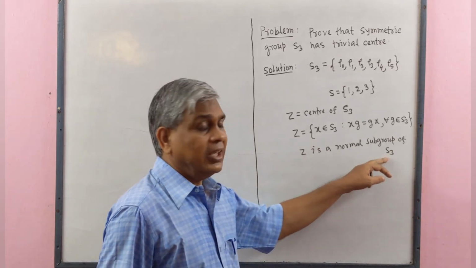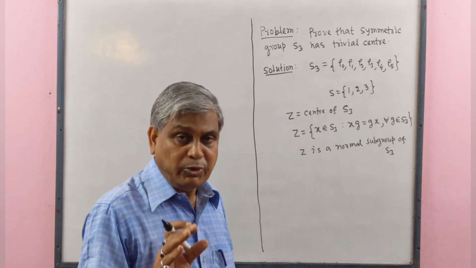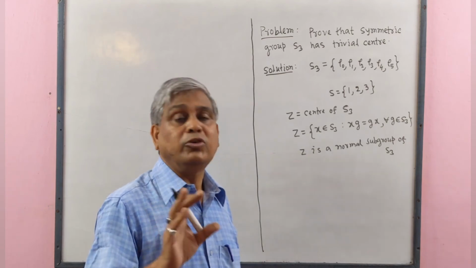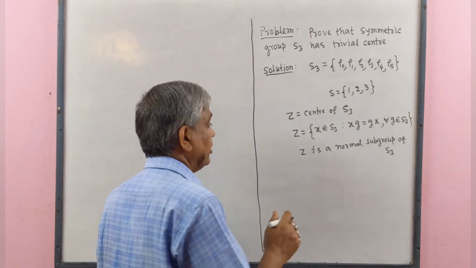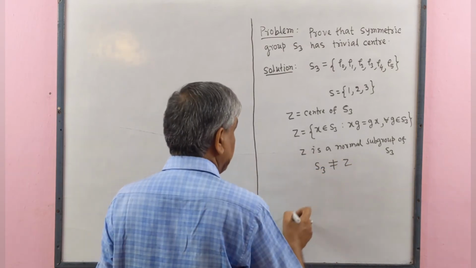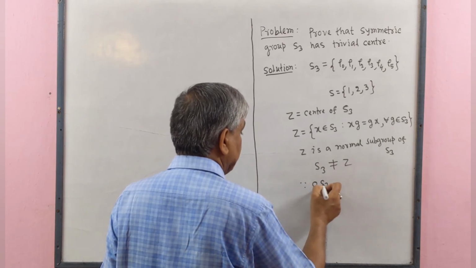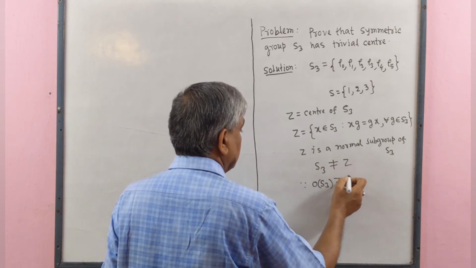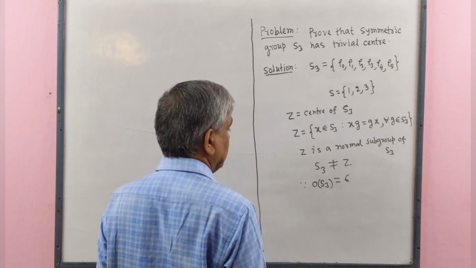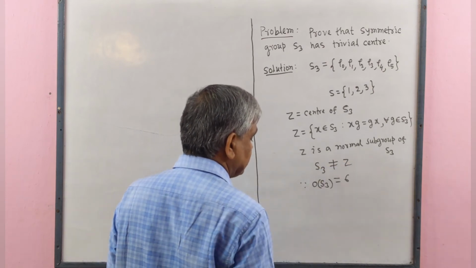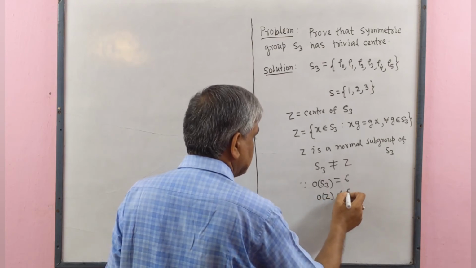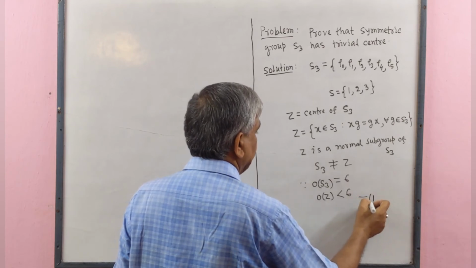Since S3 is non-commutative and the center is always a commutative subgroup, therefore S3 is not equal to Z. Since the order of S3 equals 6, since S3 contains 6 elements, and S3 is not equal to Z, the center of the group, therefore the order of Z is less than 6. This is number 1.